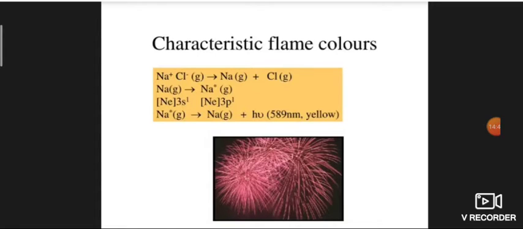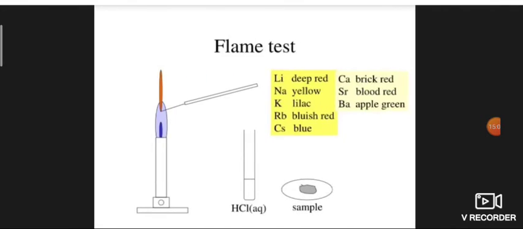The wavelength lambda is given in nanometers. Lithium gives a crimson red color, sodium gives yellow, potassium gives violet, rubidium gives red violet, and cesium gives blue. Barium gives apple green.